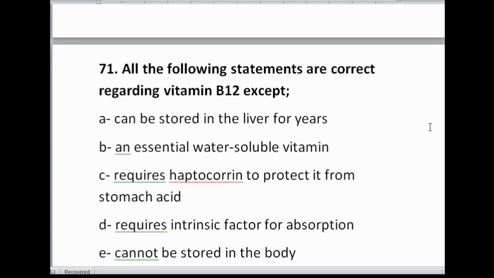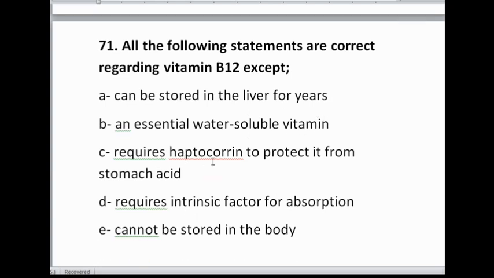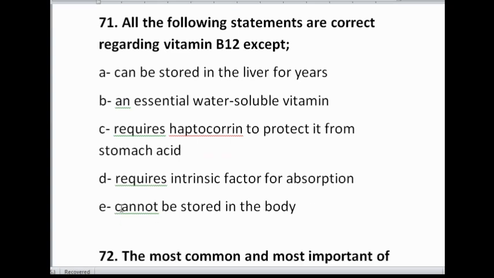Now our first MCQ of this video is: all of the following statements are correct regarding vitamin B12 except. Option A is can be stored in the liver for years, an essential water soluble vitamin, requires heptocurine to protect it from stomach acid. D option is requires intrinsic factor for absorption, and E option is cannot be stored in the body.